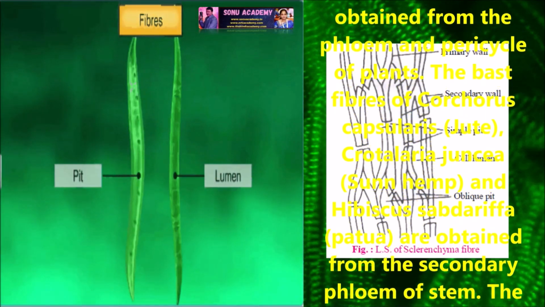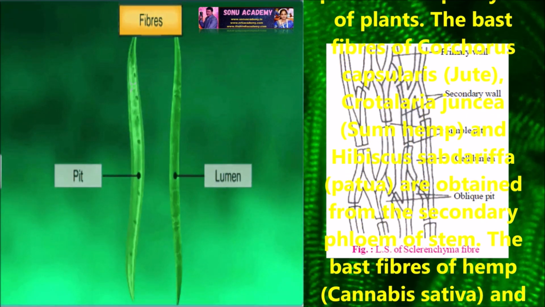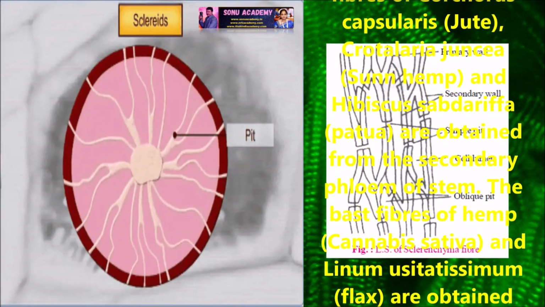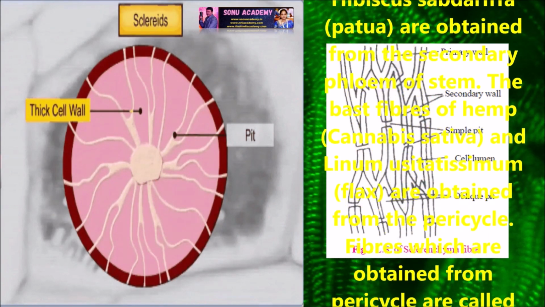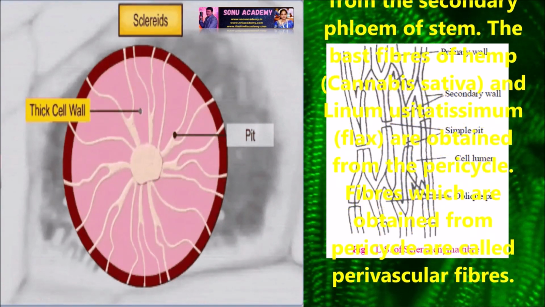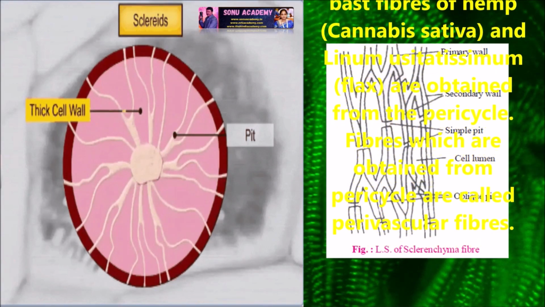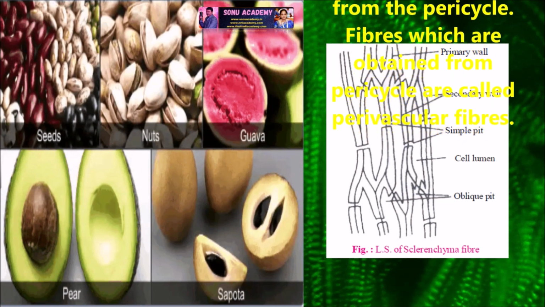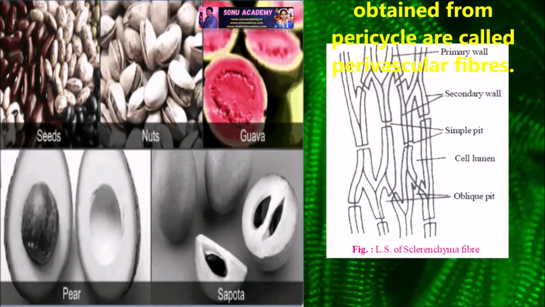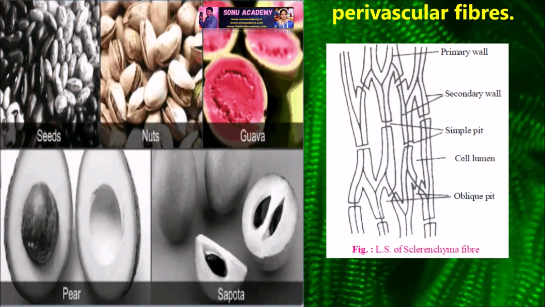These fibers are obtained from the phloem and pericycle of plants. The bast fibers of jute, sun hemp and hibiscus are obtained from the secondary phloem of the stem. The bast fibers of hemp and flax are obtained from the pericycle. Fibers which are obtained from the pericycle are called perivascular fibers.